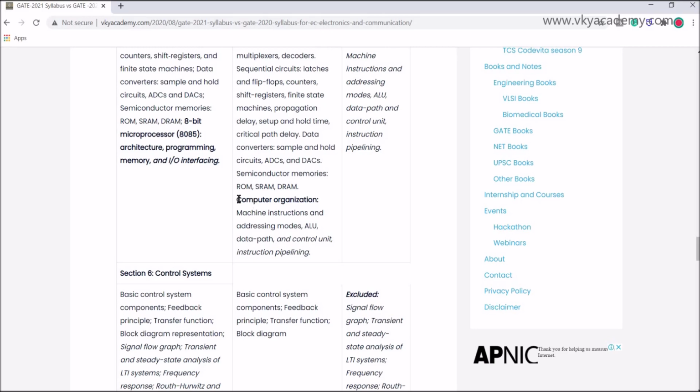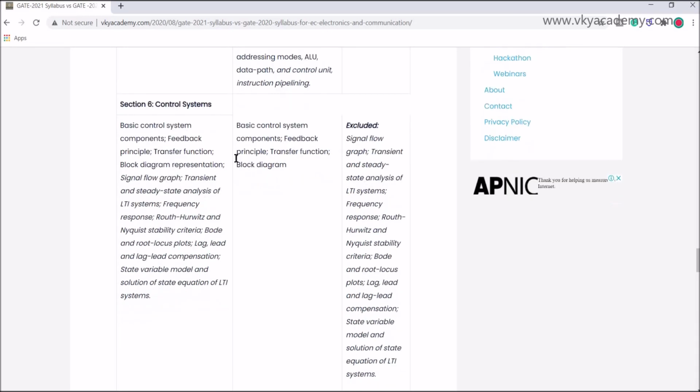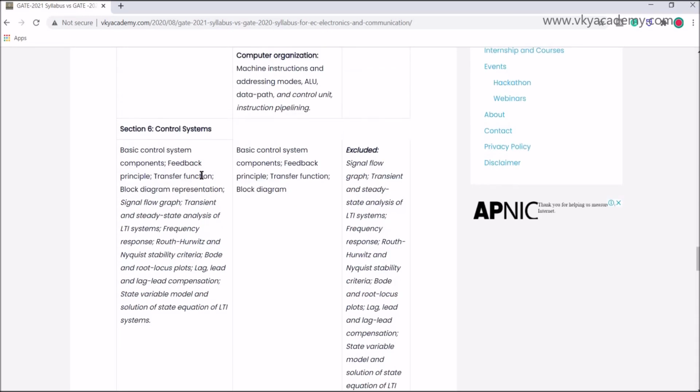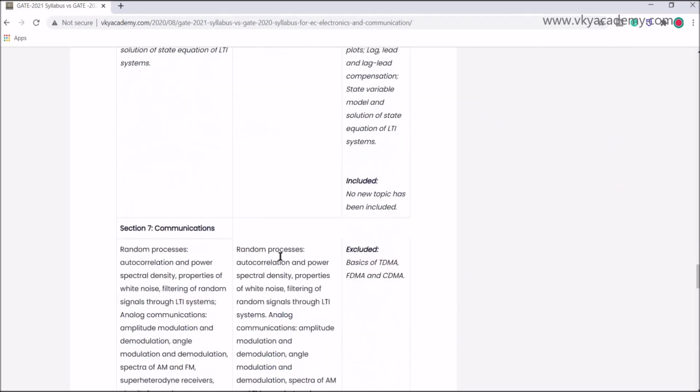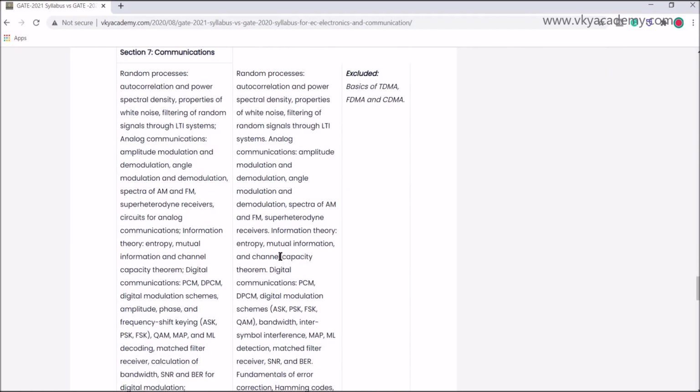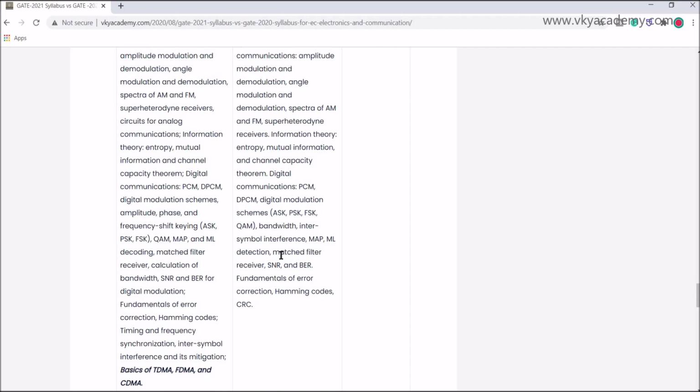Now coming to the control system portion, we already discussed that most of it has been shifted to signals and systems. Now coming to communication, the excluded portion, which was present in the 2020 syllabus, is the basics of TDMA, FDMA and CDMA. This is the only portion not included in the 2021 syllabus.